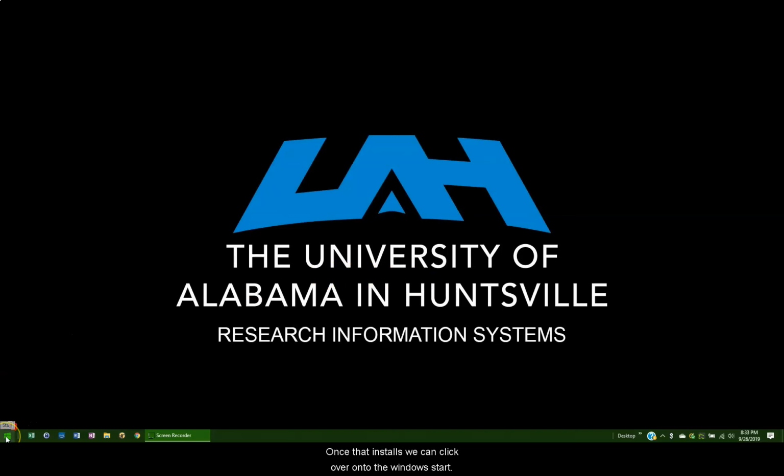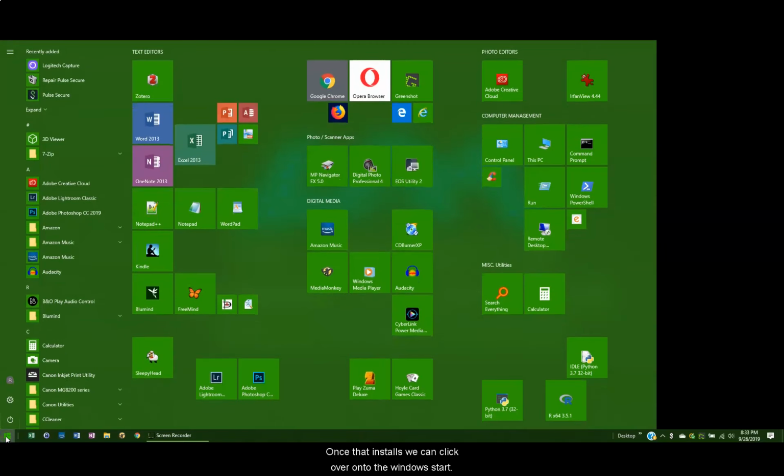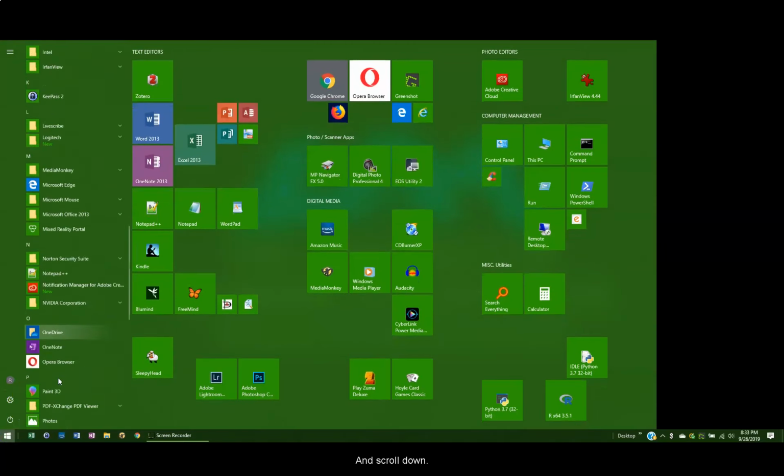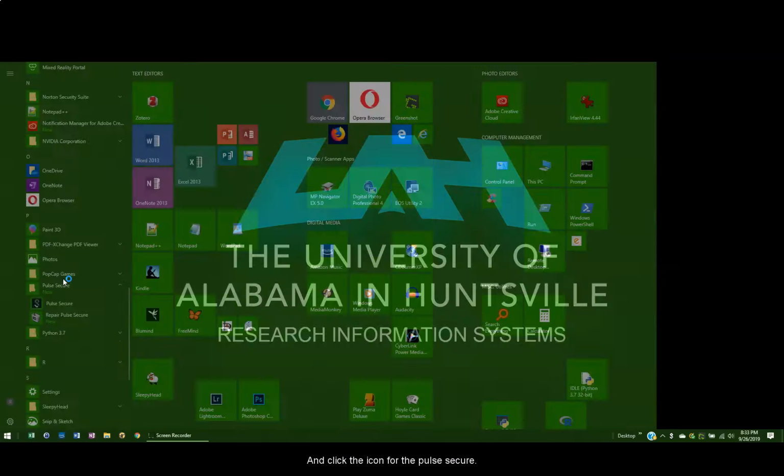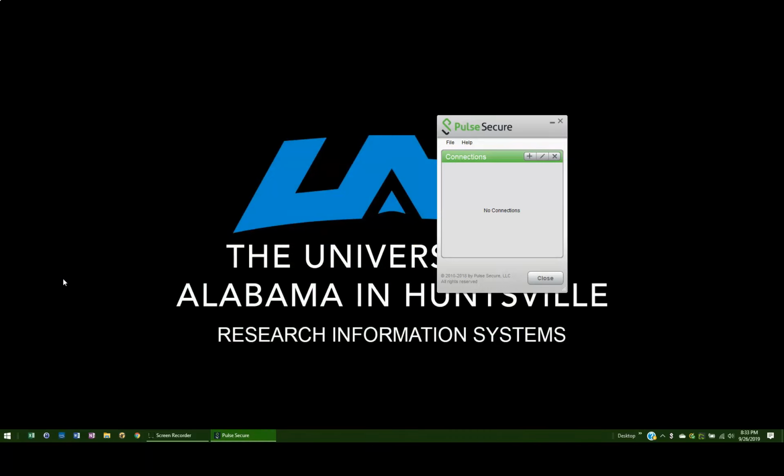And once that installs, we can click over onto the Windows and scroll down to the new folder. Should be Pulse Secure. Go ahead and click that and click the icon for the Pulse Secure. You will now see that the Pulse Secure application opens. We need to add a connection first, so we will click on the plus sign.